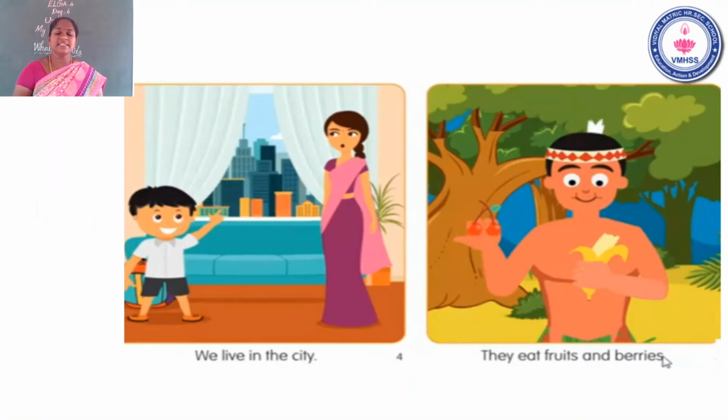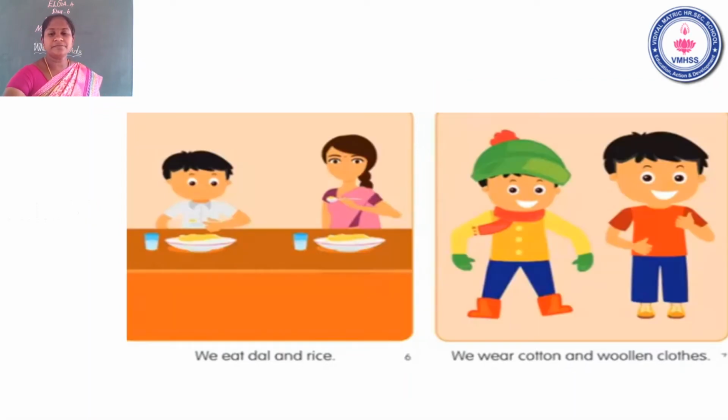Next, see the next sentence. They eat fruits and berries. But we all eat rice, dal, chapatis, idli, dosa. But the tribal people eat only fruits and berries. Next, we eat dal and rice. Okay, your mother gives you dal rice, right?